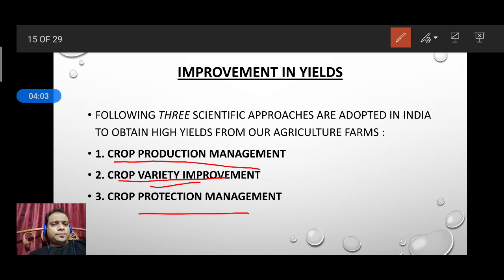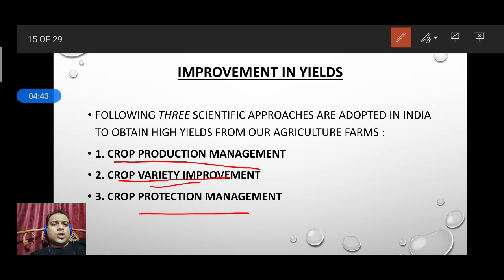After that, we need to see how to protect our crop off field. Off field means how to protect our crop and how to store the grains properly. The storage places should be clean and dry. We need to protect from rodents, squirrels, or various types of microorganisms. So these are the three practices we need to see to improve the quality and quantity of the crops. Fine. So one by one we'll see.